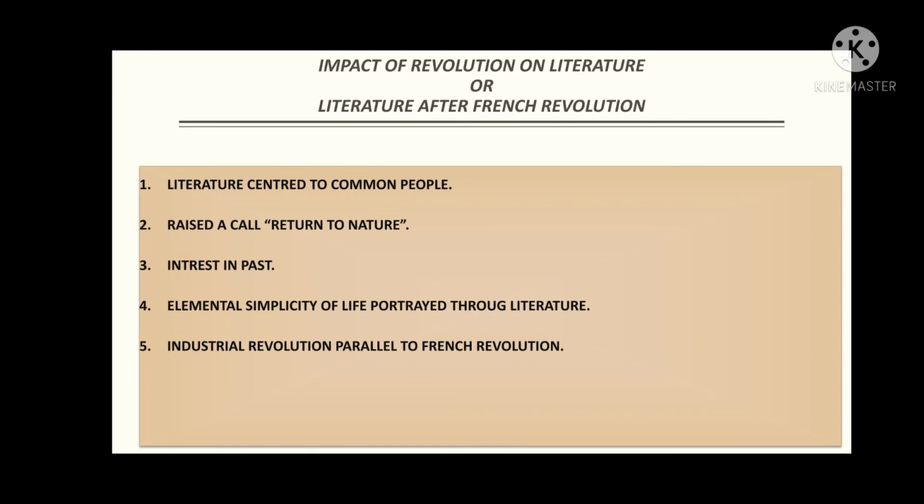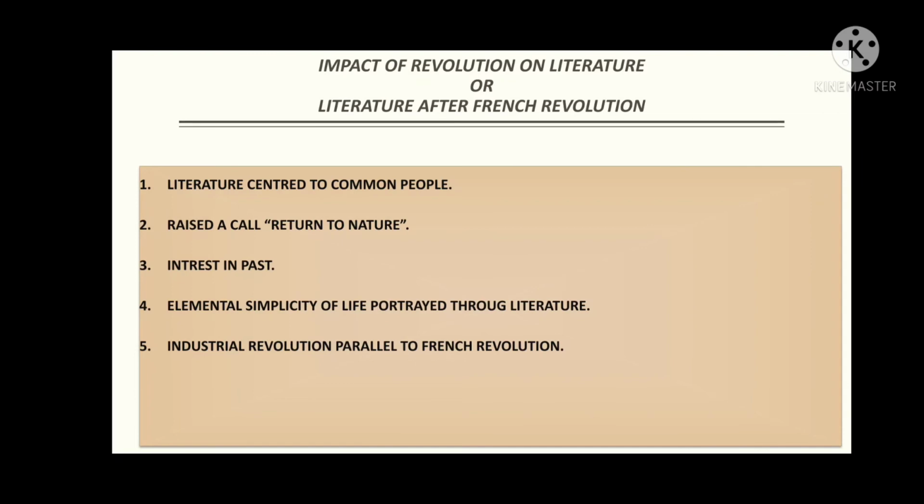The first point is that literature was centered on common people, right? The Romantic poets had seen the effects of the French Revolution, somewhere in favor, somewhere against it. But after observing the results and repercussions of this revolution, these poets wrote their works for common people, and hence literature was centered on common people. All the Romantic poets took interest in the life of common people. They treated men as men and women as women, and felt for the downtrodden people, or the lower class people in society. To a certain extent, it became possible, or they were interested in the common people or downtrodden people, because of this revolution.